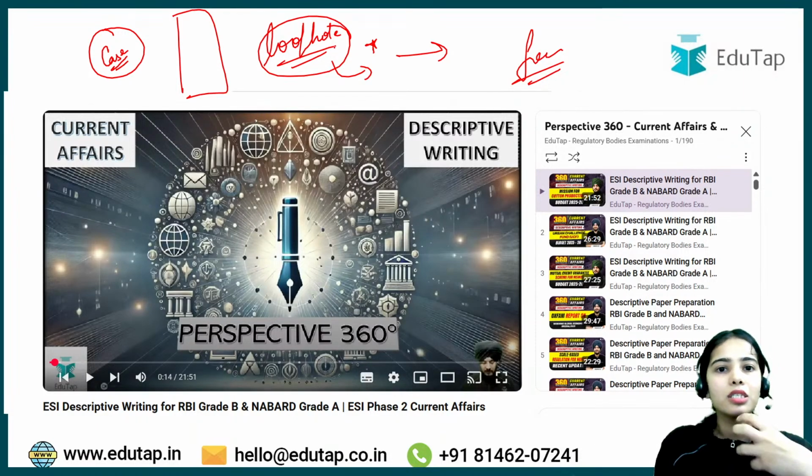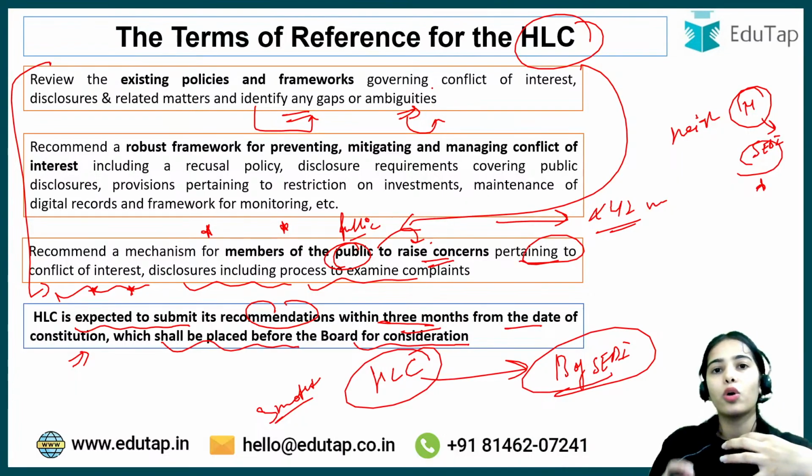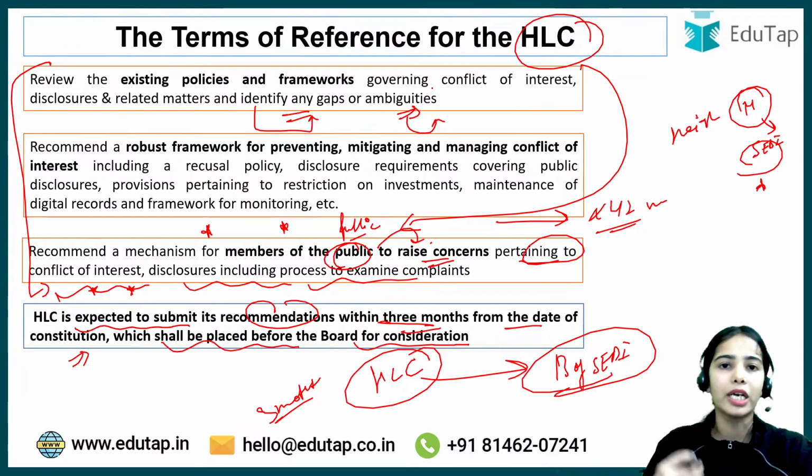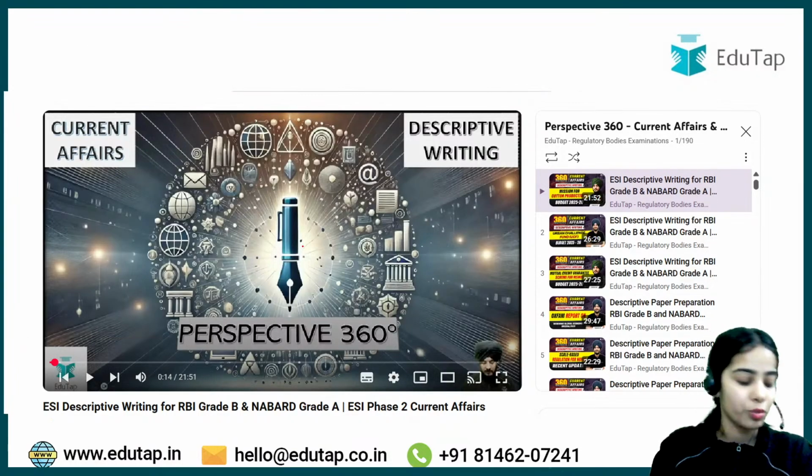Okay, so this is why it has been very specifically said to identify any gaps or ambiguities that can help the perpetrator, or the person that has done the cheating or conflict of interest or has not done the complete disclosures. So gaps and ambiguities and loopholes have to be identified. Okay, so this has been recognized by SEBI, that yes, there are some loopholes that have to be recognized.